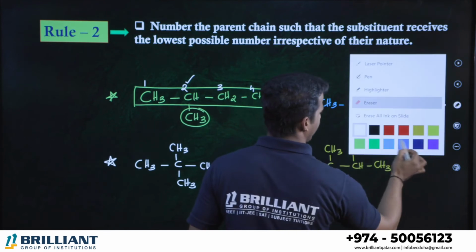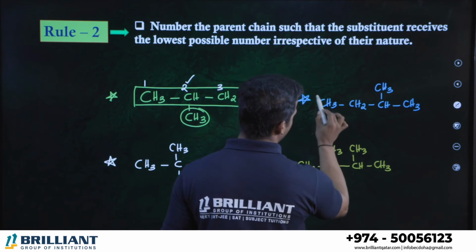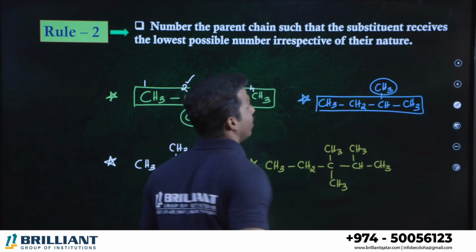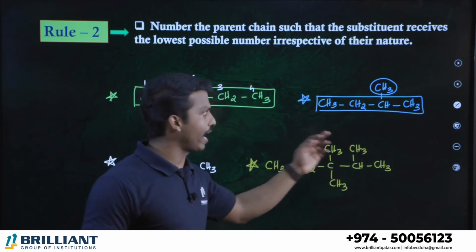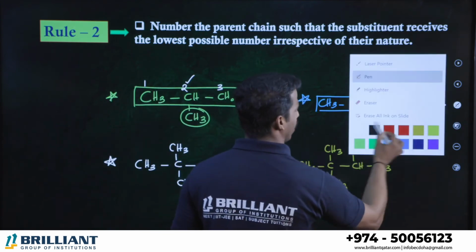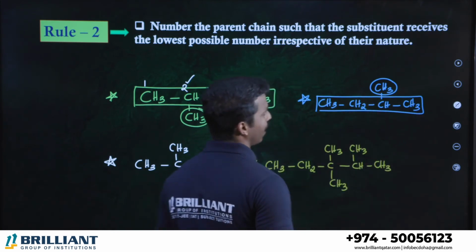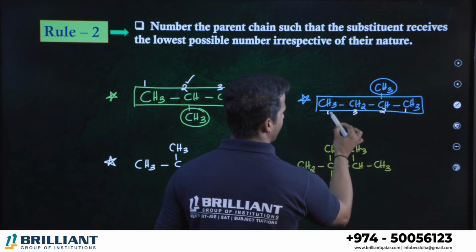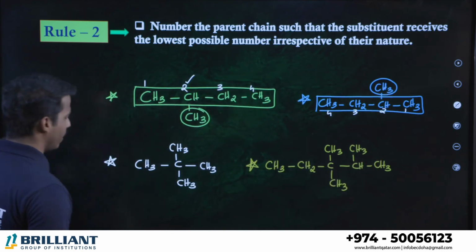What about the second question? In the second question, which is the parent chain, 1, 2, 3, 4 or 1, 2, 3, 4? Both are the same. Let me take this one. Which is the branch you have? Methyl. From where can you start numbering, left to right or right to left, to get this methyl the lowest number? Which is better, dear all? I think from right to left, right? If you number from left to right, 1, 2, 3, it's third position methyl. But if you write right to left, it's second position methyl. That is better. Least number is better. So we are writing 2-methyl. Clear?